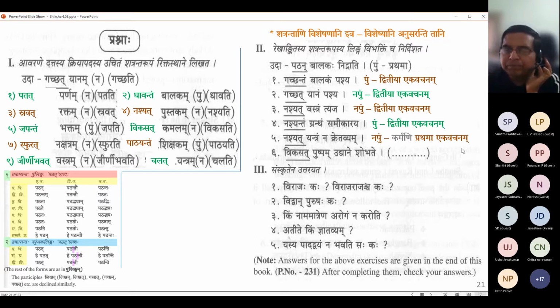Karmani. Actually, when you say Karmani, the verb follows the object, no, sir? Correct. So Kretavyam is following the Yantram's linga, which is Napumsaka. Okay. So for example, if it was Grantha, let us take Grantha in place of Yantra. So Nashyan, so here Yantraha. Nashyan, I don't know the form in Prathama, Nashyan. Let us assume it is Nashyan. So Nashyan Yantraha na Kretavyaha. Like that it becomes Nashyan Yantraha na Kretavyaha. Okay, like that it becomes.